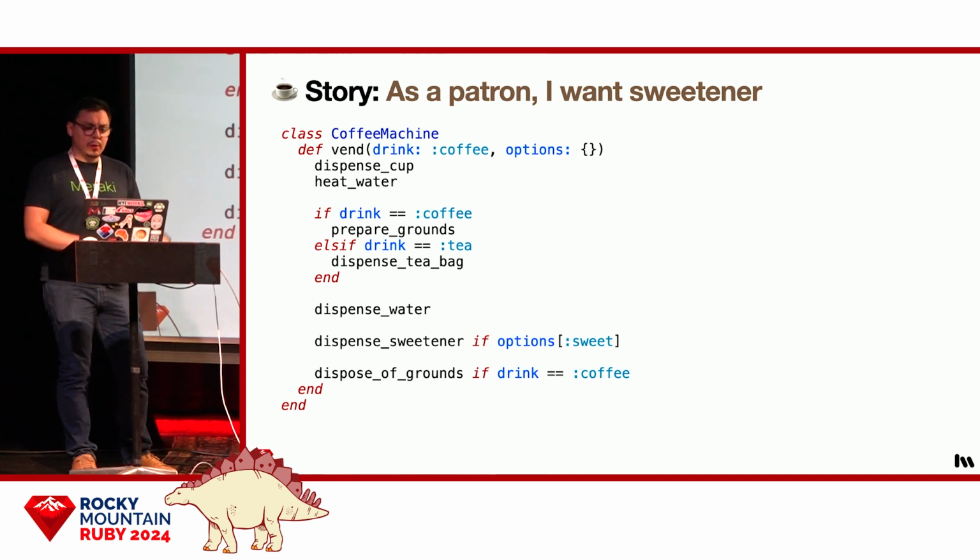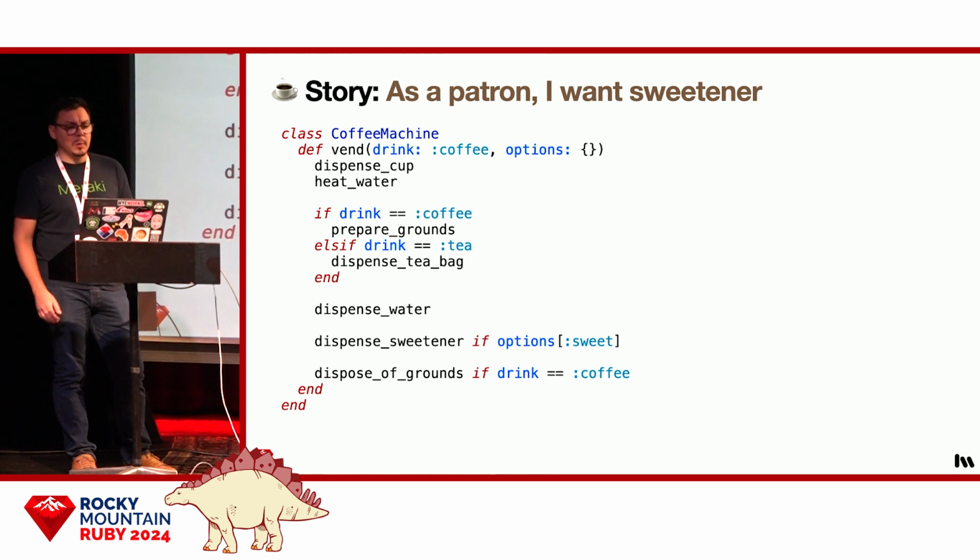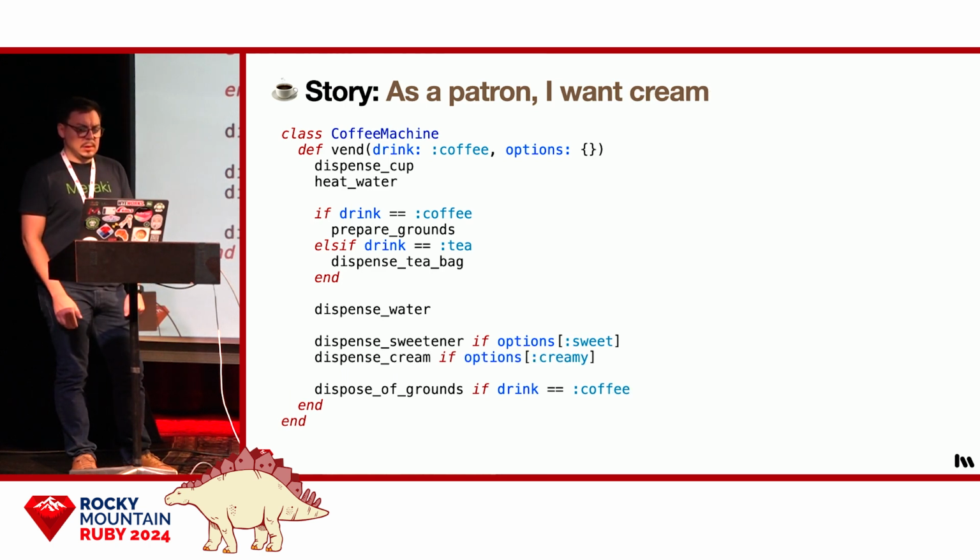Okay, we push this out, customers like it, and now they want cream. Since we already have a pattern for optional ingredients, let's just dispense the cream right after we dispense the sugar. All right, and for our next feature, it turns out that some folks don't like coffee or tea. Let's give them something else, like cocoa.